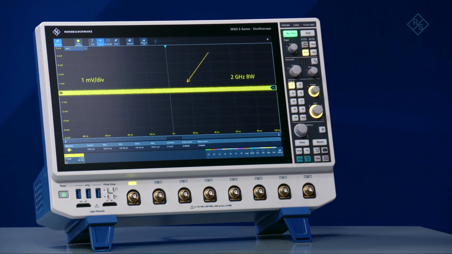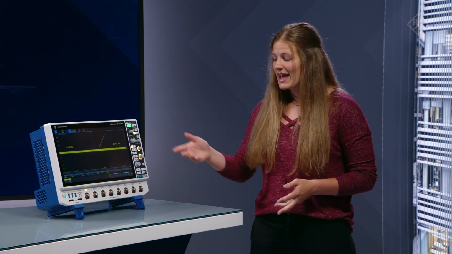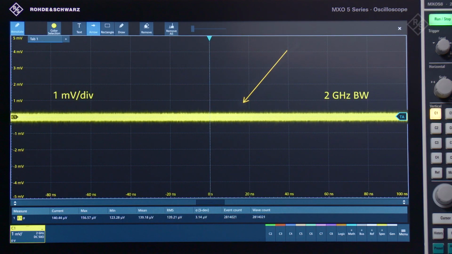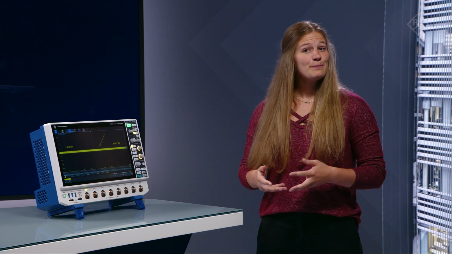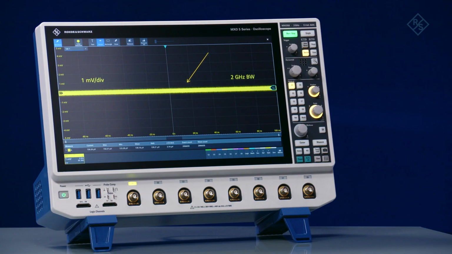Let's take a look. Users often care about noise at the most sensitive vertical settings, and the MXO5 scope has the lowest noise floor in its class at 1 millivolt per division. Observe the standard deviation of the noise, about 140 microvolts at this particular setting. This is important because a scope can never measure a signal that is lower than its own noise floor. By using a low noise scope like the MXO5, all automated measurement values will be more accurate, ensuring precise results.